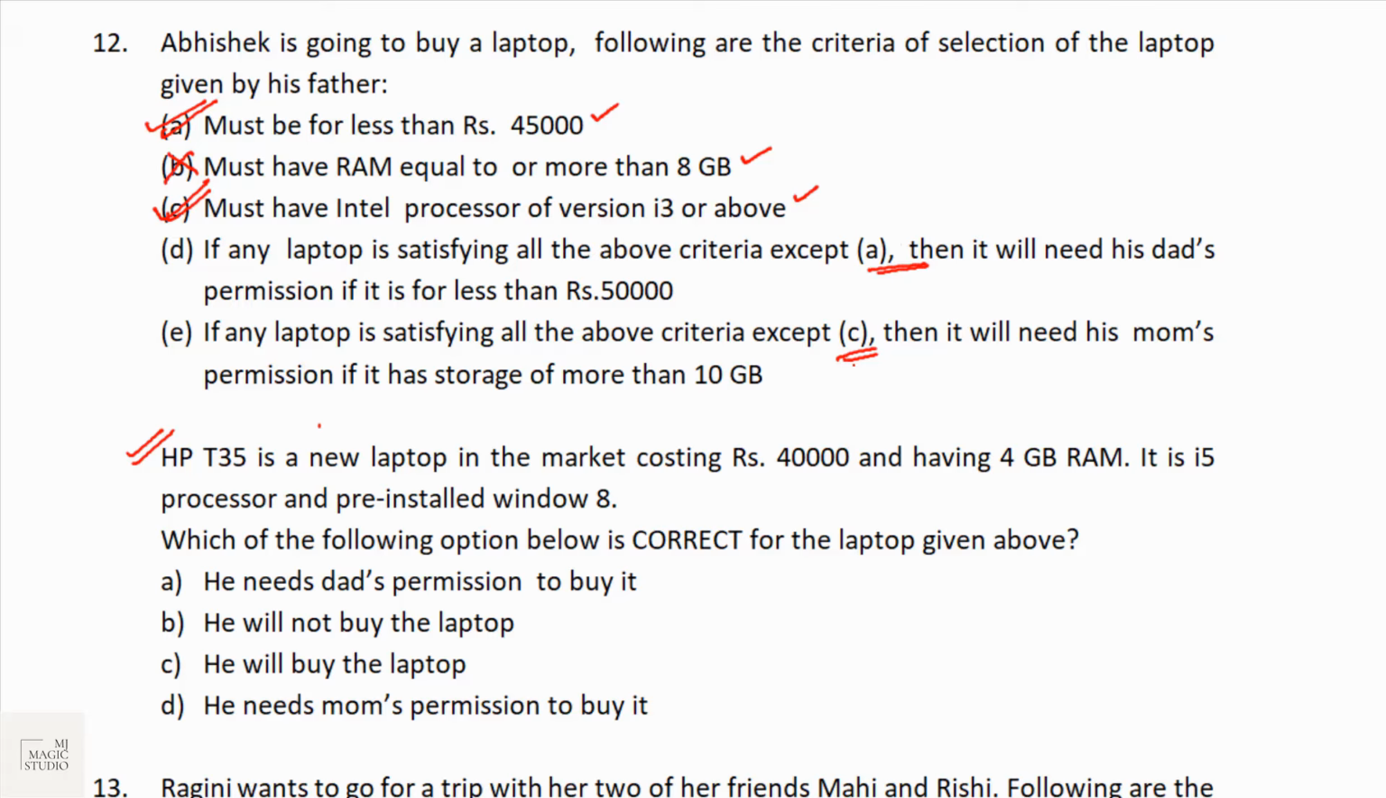Nobody has got anything that have an exception of B. That means B should match. But for this particular laptop, B is not matching. That means Abhishek cannot buy the laptop. Which of the following option below is correct for the laptop given above? He will not buy the laptop.